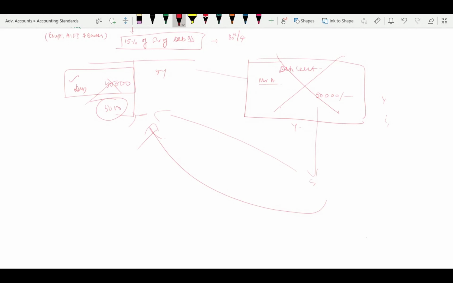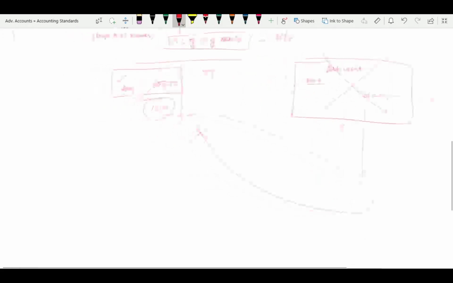Correct? So now one of the students asked this doubt, so that's why just this information for clarity. So it is in the hands. From the company's angle, once it is allotted, liability is created, and only on account of redemption, that is cancellation, the debenture will be cancelled and interest will be stopped. Yeah, so this is just information.